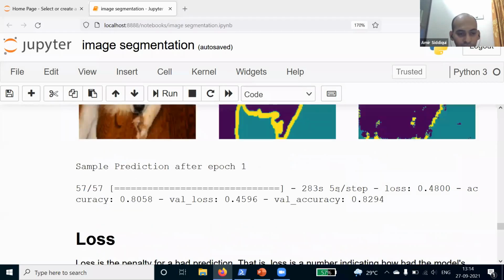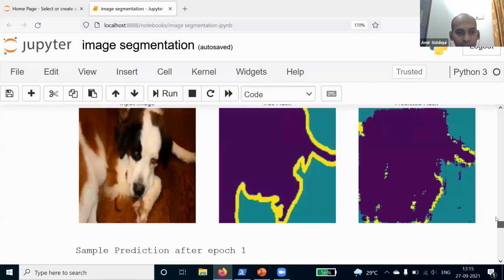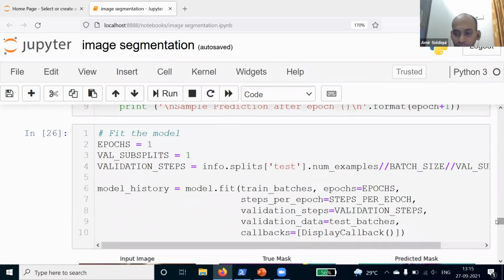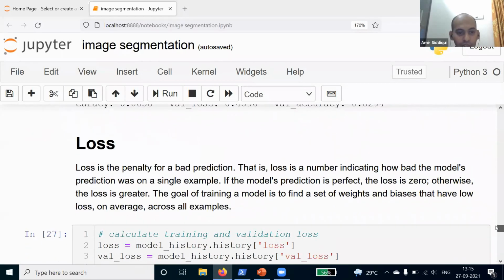So once you do that, you will get the predictions here. And here you will see I have run this model earlier, and I got the accuracy of 80%. Validation loss is 45%, and the validation accuracy is 82%. So here I need to increase the number of epochs and the validation subsplits. If I make it 20 or 25, and if I make this 5 or 10, I will get a better accuracy of, let's say, 95 to 99%. If you run this notebook, just make sure you are increasing the number of epochs and also the splits, but it will take time, I guess 1 to 2 hours to train this model, but your accuracy will increase.